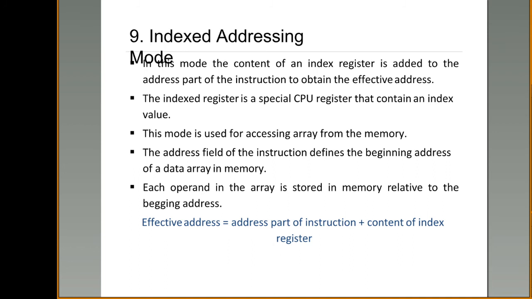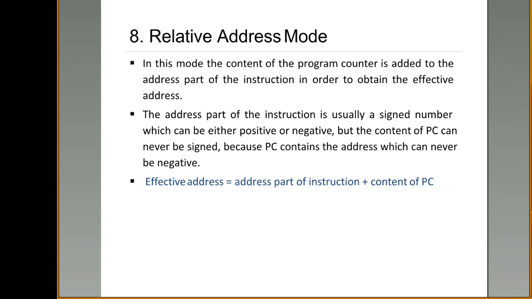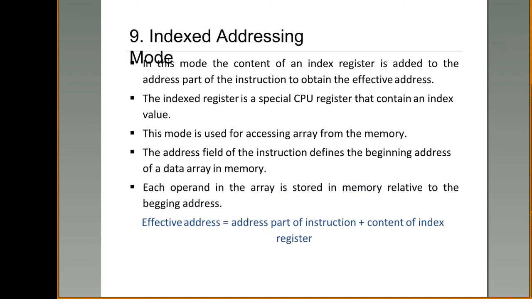The next one is index addressing mode. This index addressing mode uses a register known as the index register, and the content of the index register is to be added to the address specified in the instruction to get the effective address. In case of relative address mode, the content of the program counter is added to the address specified in the instruction to get the effective address. In case of index addressing mode, the content of the index register is to be added to the address part of your instruction to get the effective address.